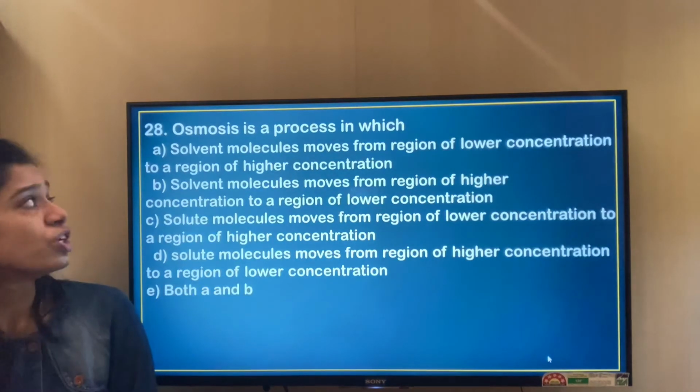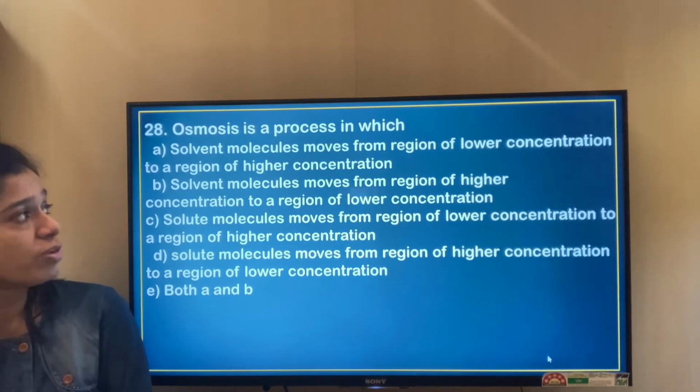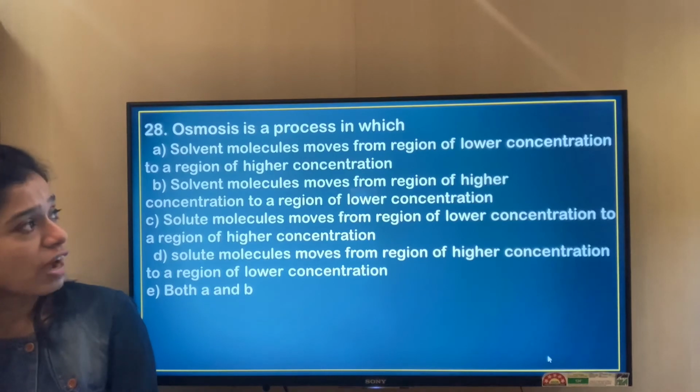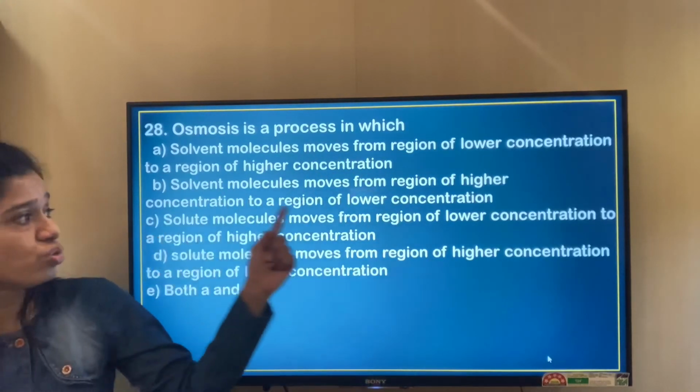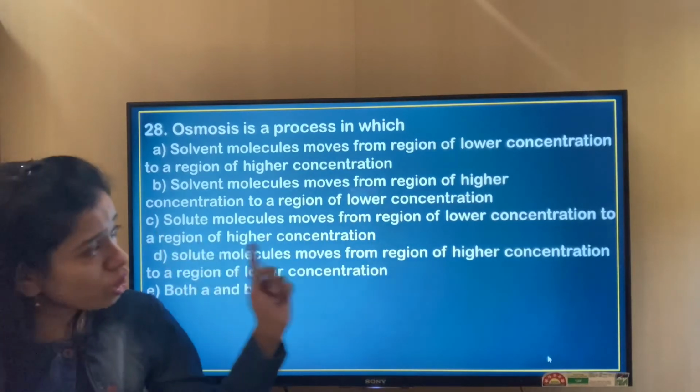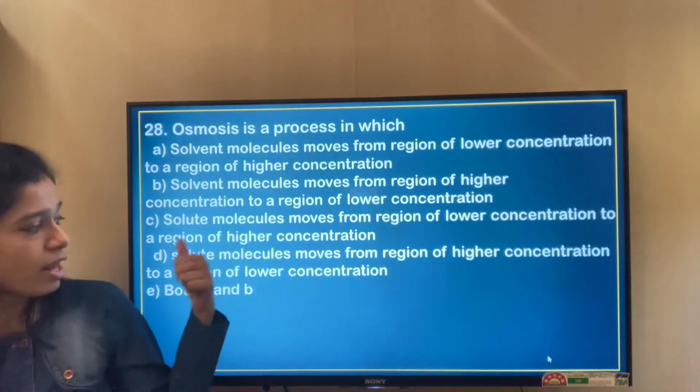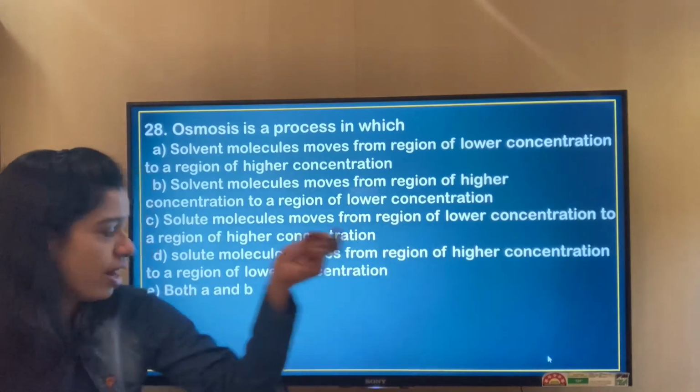So the next question. Osmosis is a process in which solvent molecules move from a region of lower concentration to higher concentration. Or, to a region of lower concentration. Solute moves from lower concentration to higher. Solute moves from a region of higher to lower.